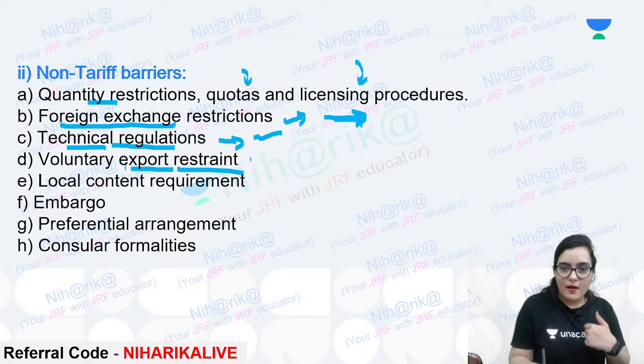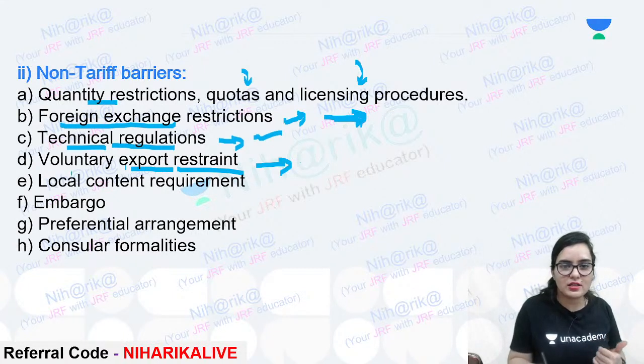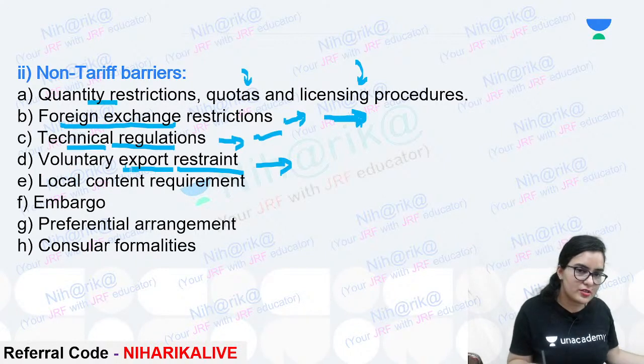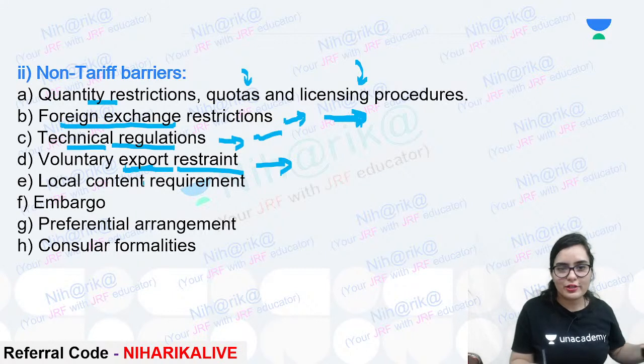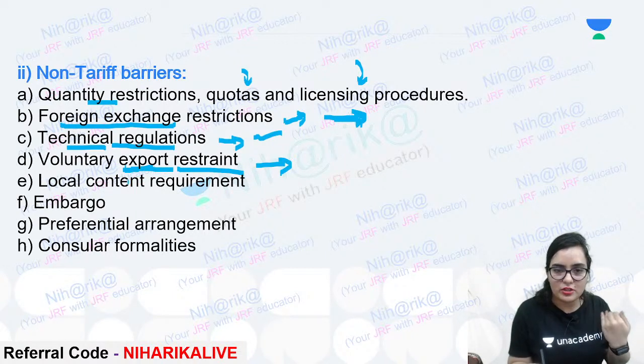That means we are saying no, we will not export this product. We voluntarily say we will not export this product. This is our country's speciality. So if you want, you can come, consume here and then bye, but you cannot take this product outside the country.